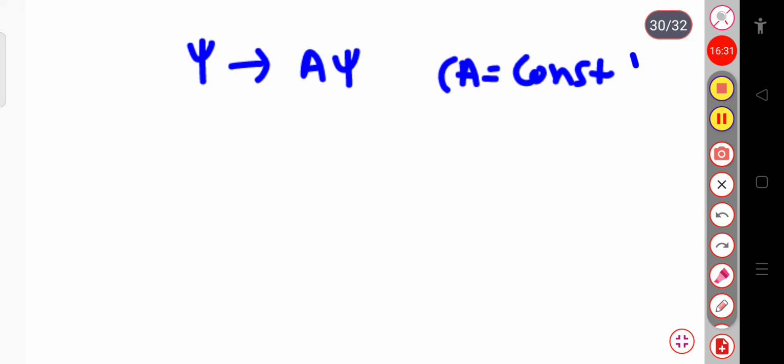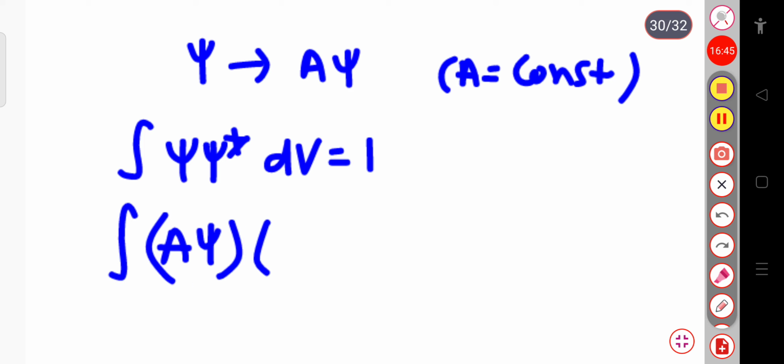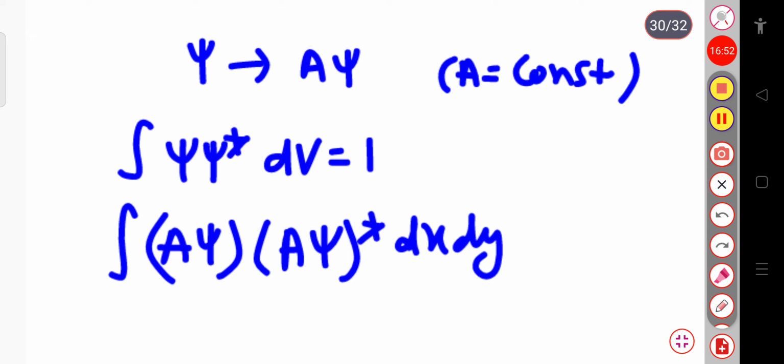Then, the normalization condition is the integral of psi into psi star dv equal to 1. If I multiply a with the wave function, then my wave function will be a psi into (a psi) whole star into dv, where the volume element dv can be written as dx dy dz, and it should be equal to 1.